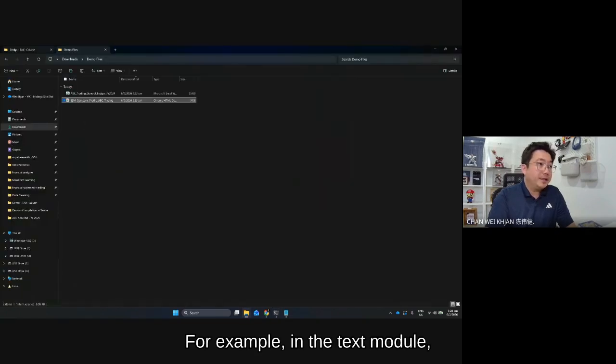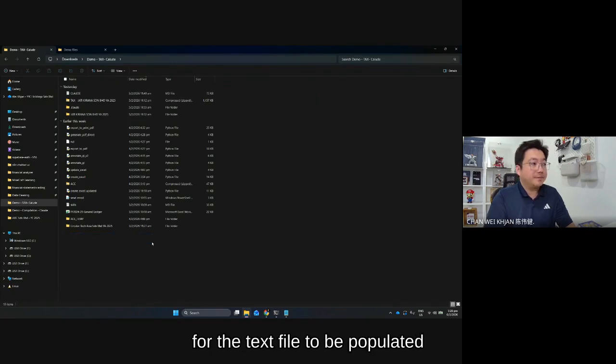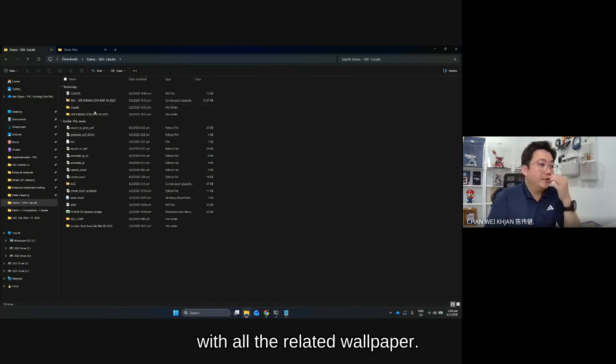For example, in the tax module, later I'm expecting it will come out with another folder for the tax files to be populated with all the related working papers.